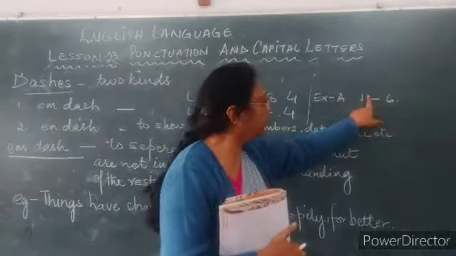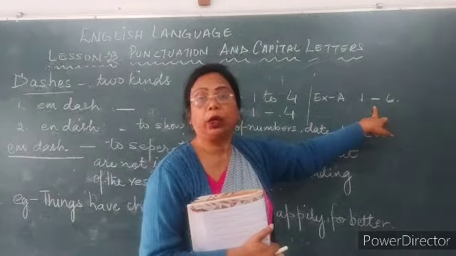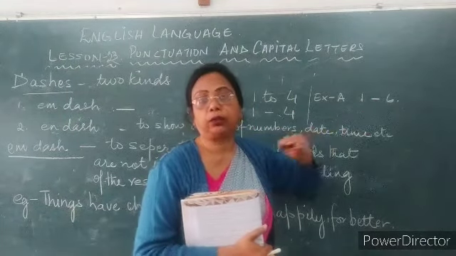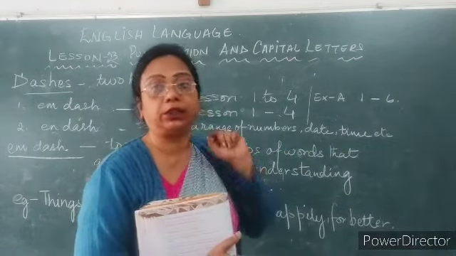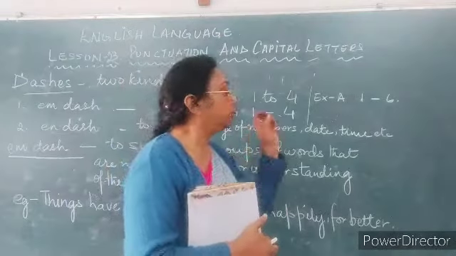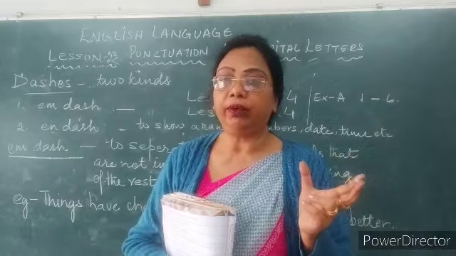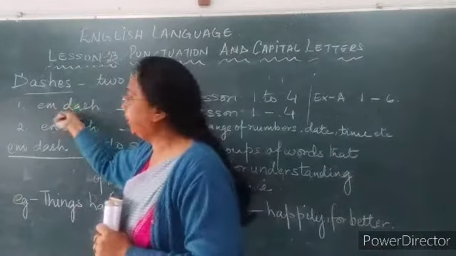The punctuation mark which we have used is called N dash. Remember that. This N dash is slightly bigger than the hyphen, but smaller than the M dash.